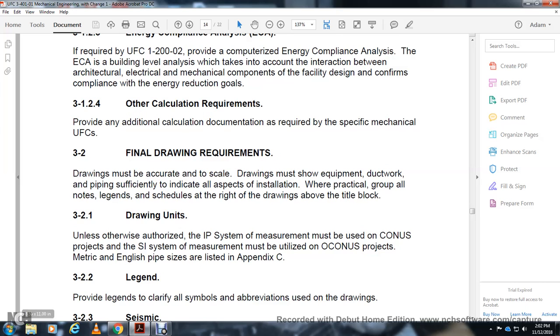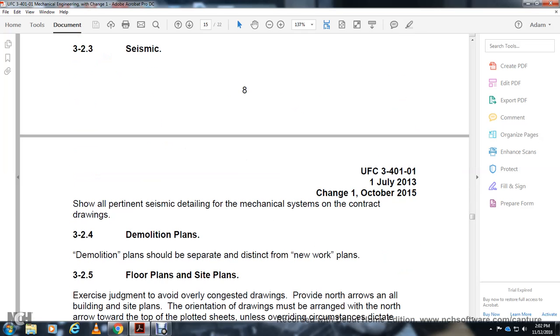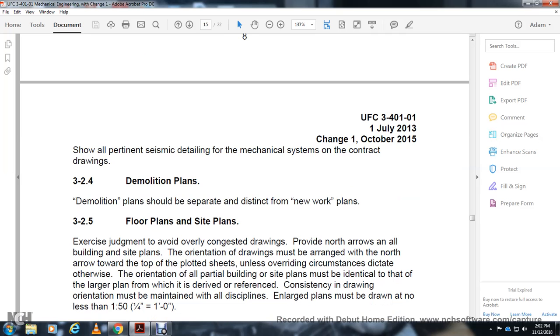3.2.2 Legend. Provide the legend clarifying all the symbols and abbreviations used in the drawing. 3.2.3 Seismic. Show the pertinent seismic details of the mechanical system on the contract drawing. 3.2.4 Demolition plans. Demolition plans should be separate, with a distinct new work plan. 3.2.5 Floor plans. Exercise judgment over the congested drawing with the narrow arrow.